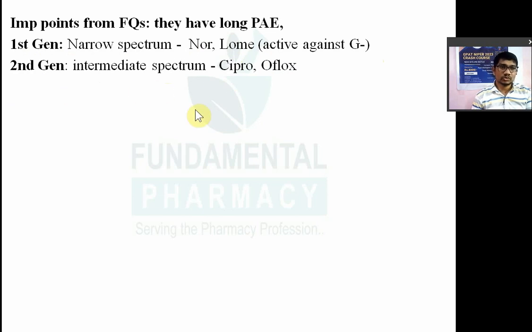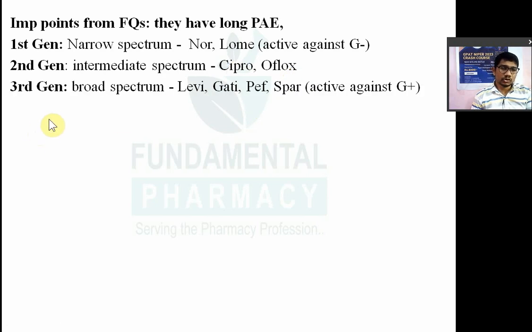Now second generation fluoroquinolones have an intermediate spectrum. So first generation is narrow spectrum, second generation is intermediate spectrum, and in that you have ciprofloxacin and ofloxacin. Third generation fluoroquinolones are broad spectrum. In that you have levofloxacin, gatifloxacin, pefloxacin and sparfloxacin. They are active against gram positive also, gram negative plus gram positive.